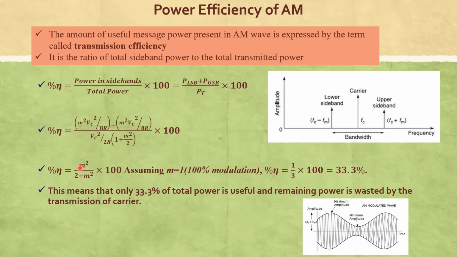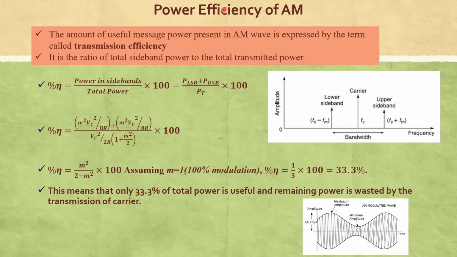The modulation index decides the percentage of modulation. Assume the modulation index is 100%, then small m is equal to 1. Substituting m equal to 1 in this formula, we get efficiency equal to 1 by 3 multiplied by 100, which is 33.3%.